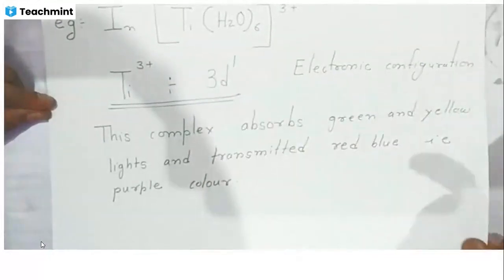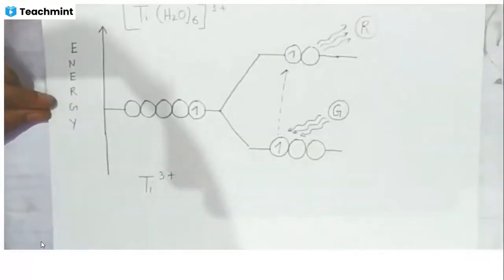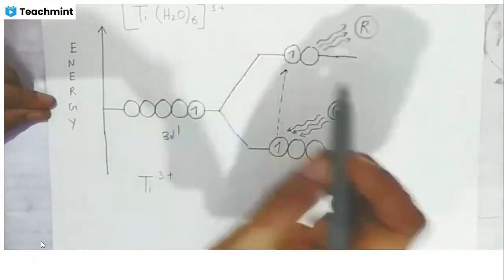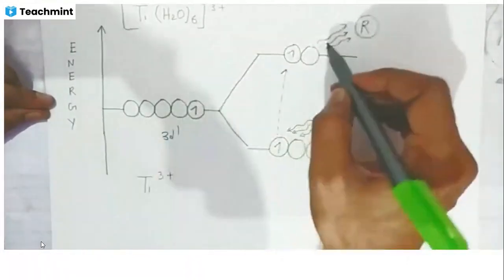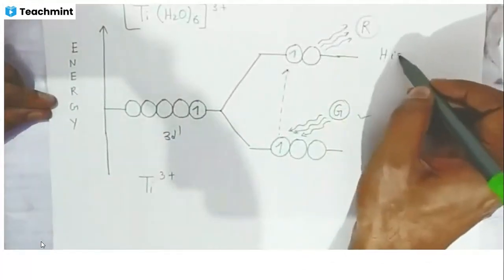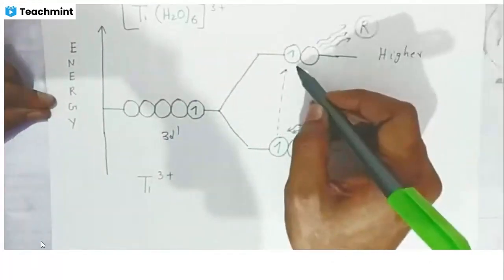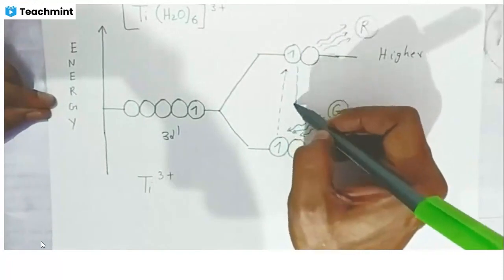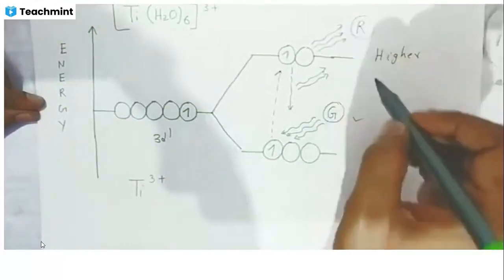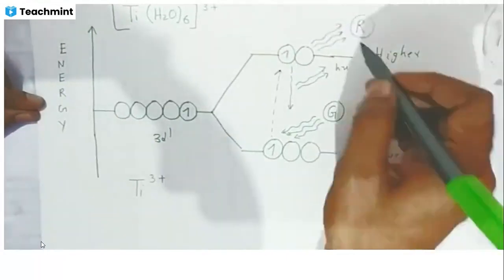That is purple color. Now, students, with the help of the diagram, we have shown this is titanium 3 plus containing 3d1 electrons. What happens, students, when it absorbs green light? The electron will jump from lower energy orbitals to higher energy orbitals. After some time the electron will come back. While coming back, students, it will emit the light that is red in color.